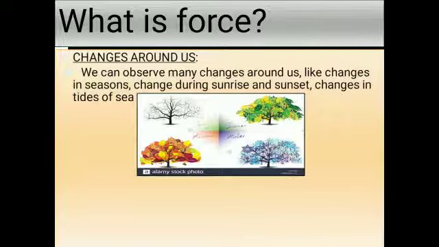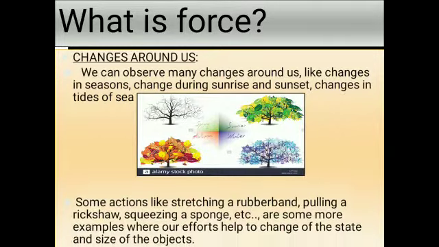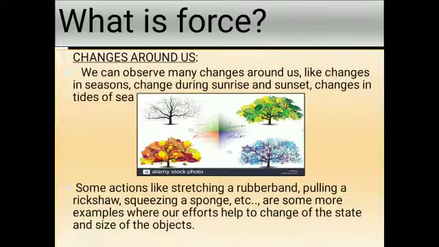Why are all these changes taking place? For example, I will ask one question to you. A ball is there in front of you. Without kicking the ball, if we say "ball, move somewhat forward," will the ball move?